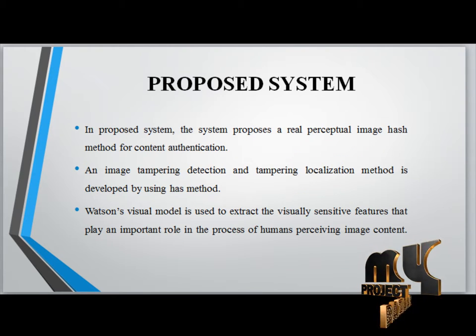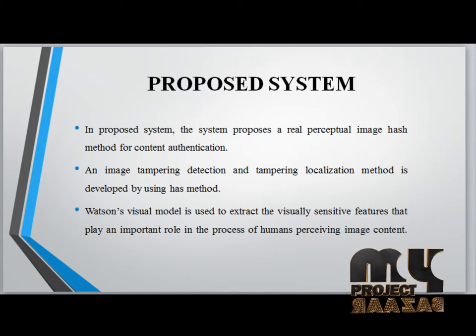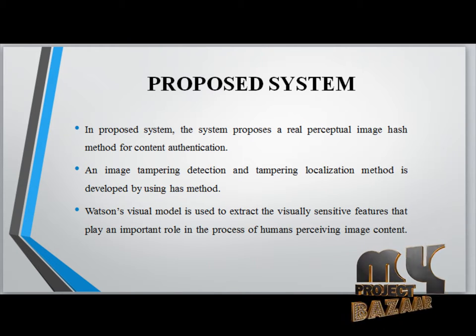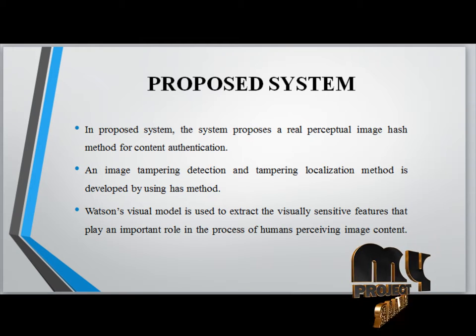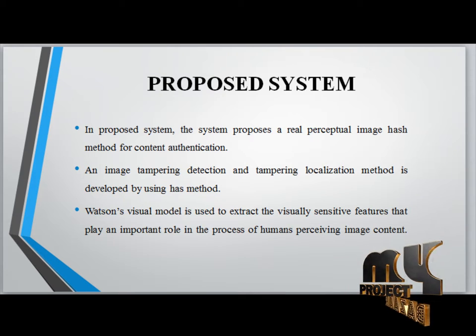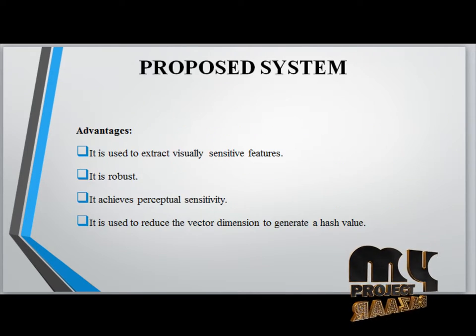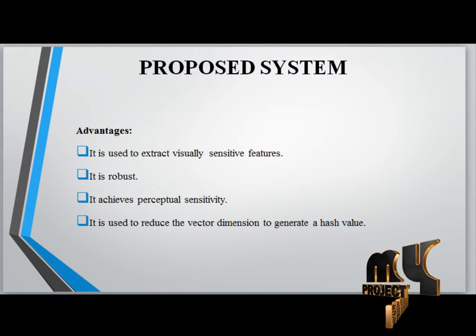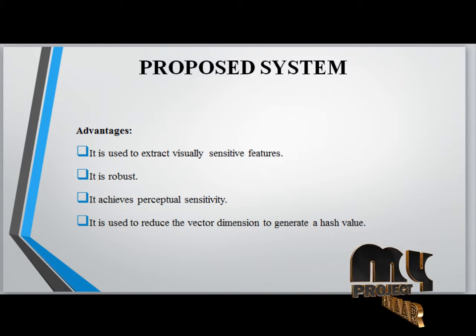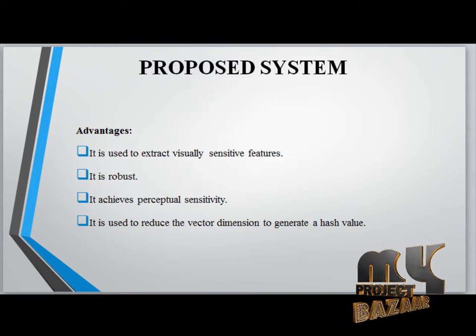Proposed system. The system proposes a real perceptual image hash method for content authentication, with tampering detection and tampering localization developed using this method. A visual model is used to extract visual features that play an important role in human perception of image content. The proposed system advantage: it extracts visually sensitive features. It is robust, achieves perceptual sensitivity, and reduces vector dimension to generate the hash value.